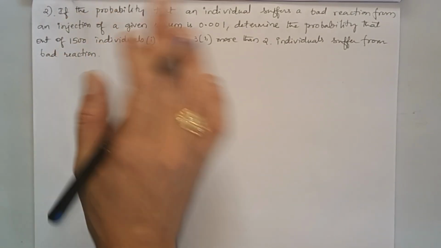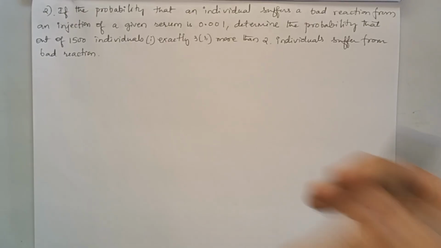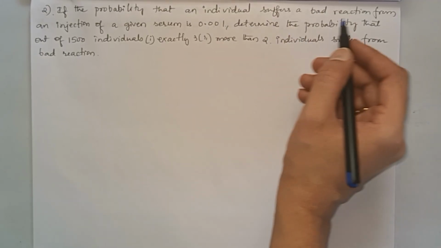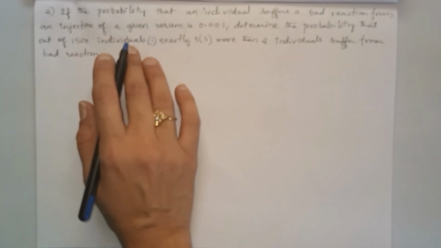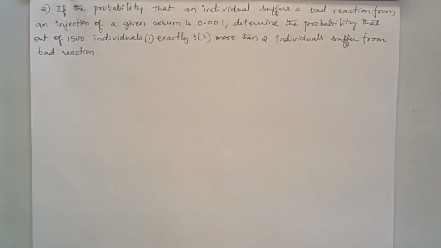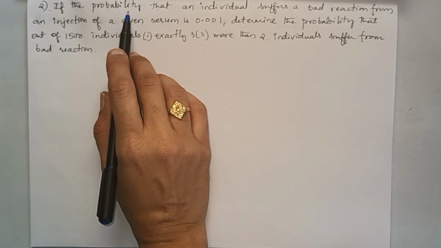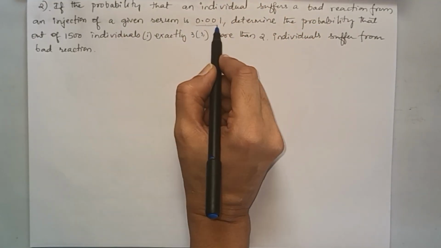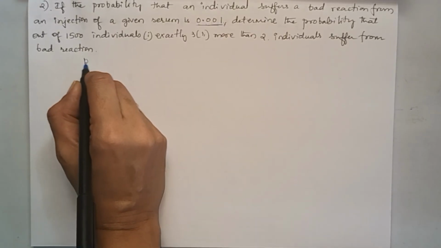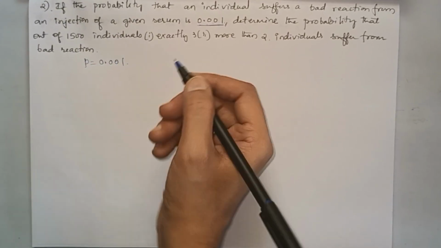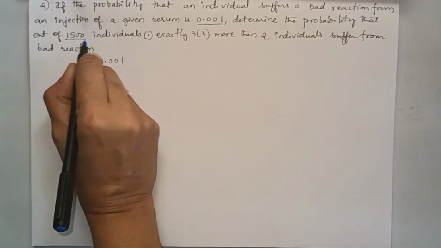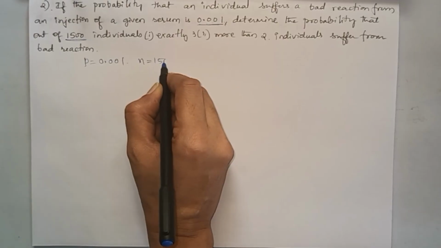Next question. If the probability that an individual suffers a bad reaction from an injection of a given serum is 0.001, determine the probability that out of 1500 individuals, exactly 3 and more than 2 individuals suffer from bad reaction. See, here nowhere is Poisson distribution directly given. But look at the probability of success. It is 0.001, very, very small. So here p equal to 0.001. Probability of success is 0.001. And number of trials is also mentioned here, n equal to 1500.